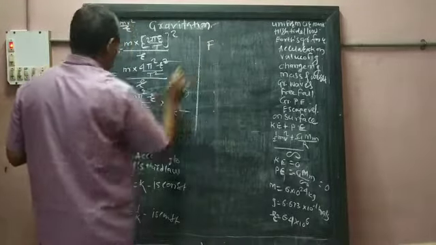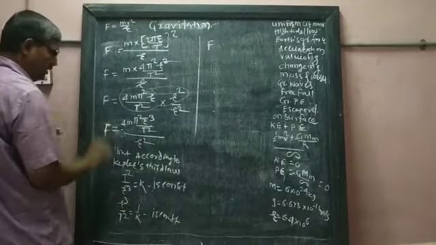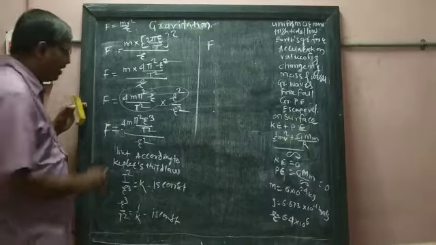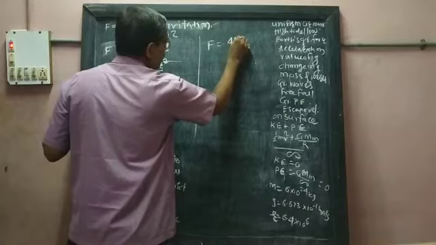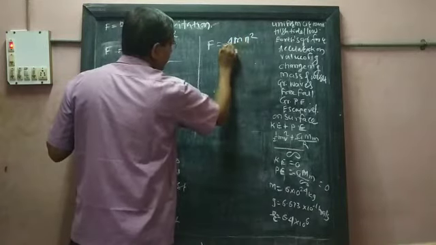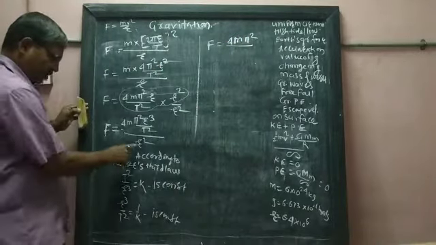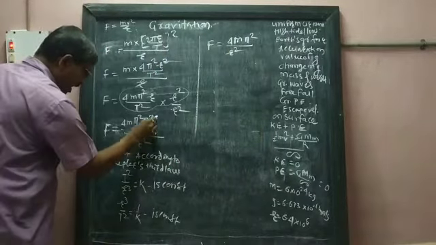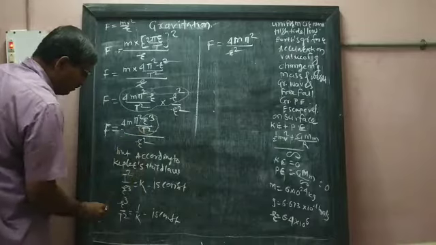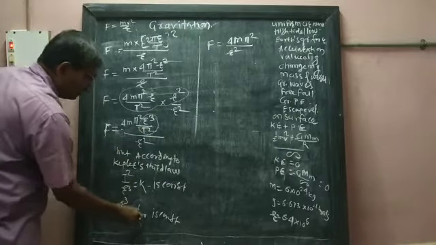Now F is equal to 4m pi square upon r square, and here it is r cube upon t square. Then r cube upon t square means 1 upon k.